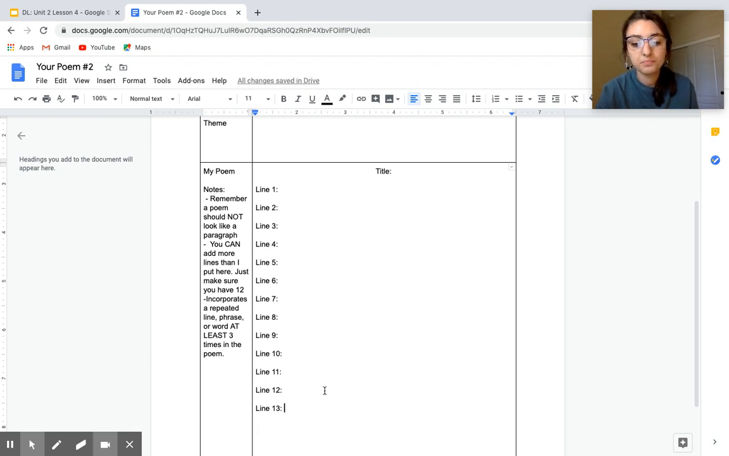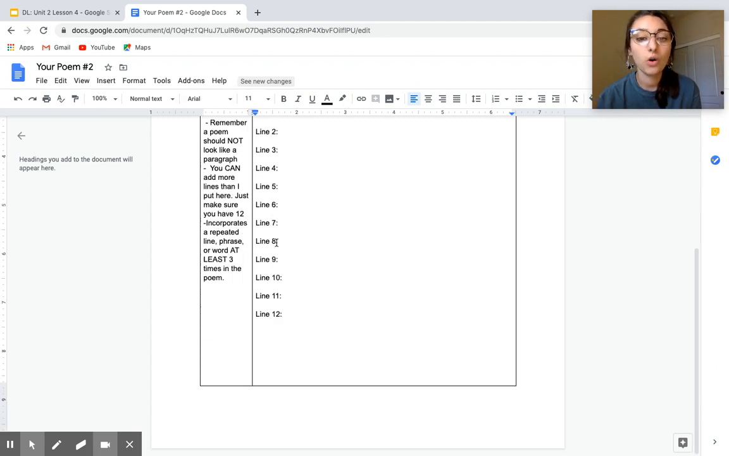look exactly the same. And then make sure that you incorporate a repeated line, phrase, or word at least 3 times in the poem. So if you want to use the word rain, you want to make sure you use that word 3 different times in the poem. Maybe you want it to be a phrase like, and life goes on and on. Then you would use that phrase, life goes on and on, multiple times in your poem, okay? So that's all you have to do for this.